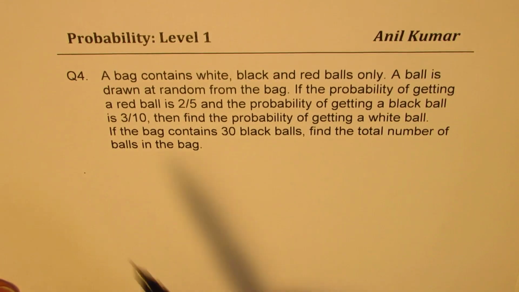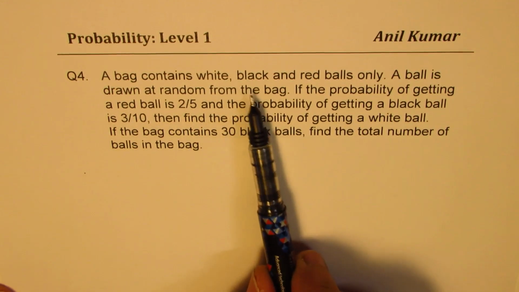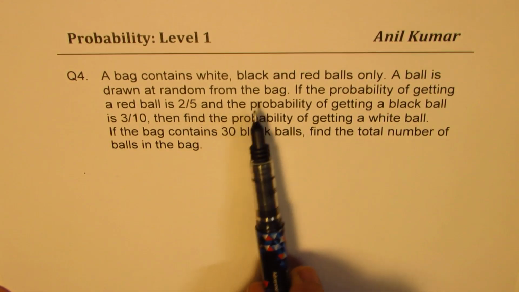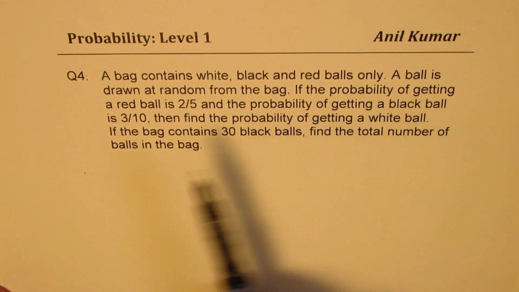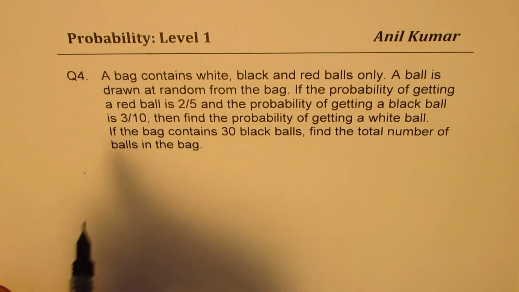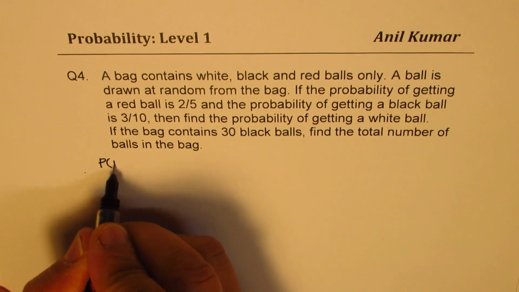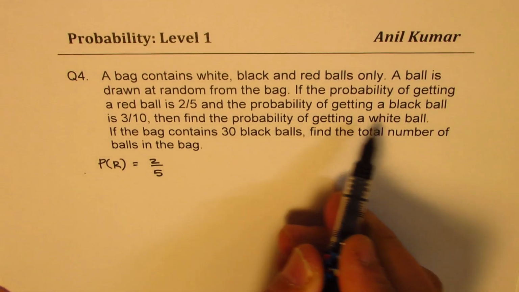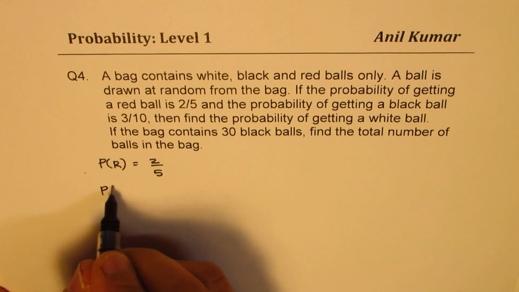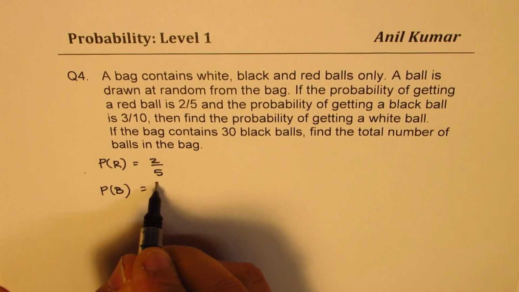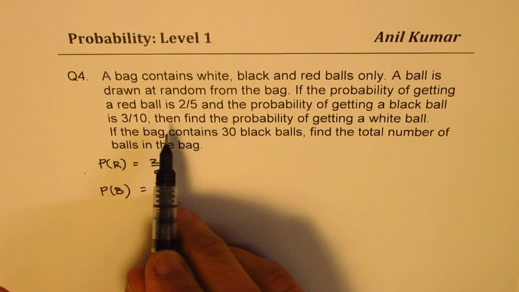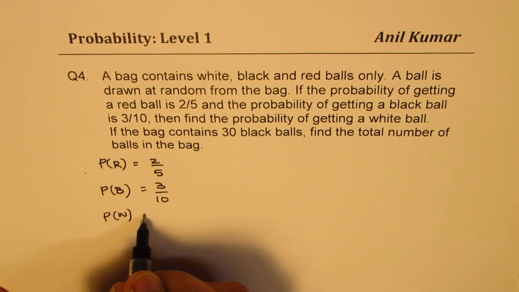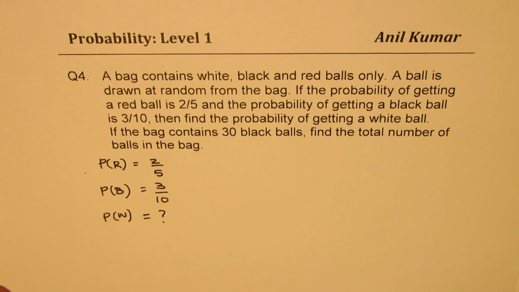A bag contains white, black and red balls only. A ball is drawn at random from the bag. If the probability of getting the red ball, so let's write down. If probability of getting the red ball is 2 out of 5 and probability of getting the black ball is 3 out of 10, then find the probability of getting the white ball. So this is what we need to find.